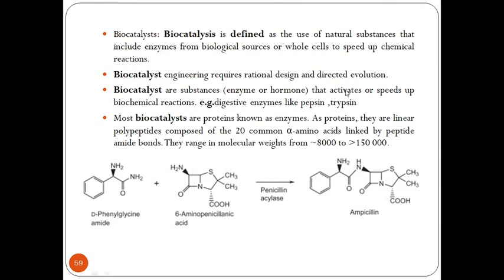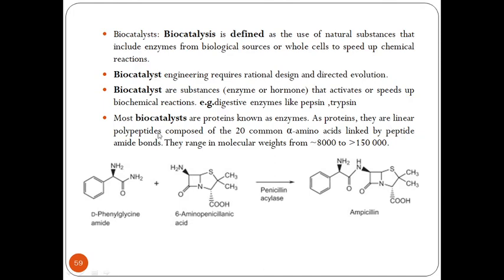Now, one problem is that biocatalyst engineering requires rational design and directed evolution. That is, we need to design these biocatalysts in certain cells. They can be bacterial cells where these catalysts can be designed, and then further they have to be evolved for a process, and then they can be utilized. What are these biocatalysts? They can be enzymes or hormones or any type of substances that may activate or speed up biochemical reactions. Generally, when we look at biochemical reactions, we can look at digestive systems like pepsin, trypsin, etc. Now, most of the biocatalysts that we look at are proteins, which are known as enzymes.